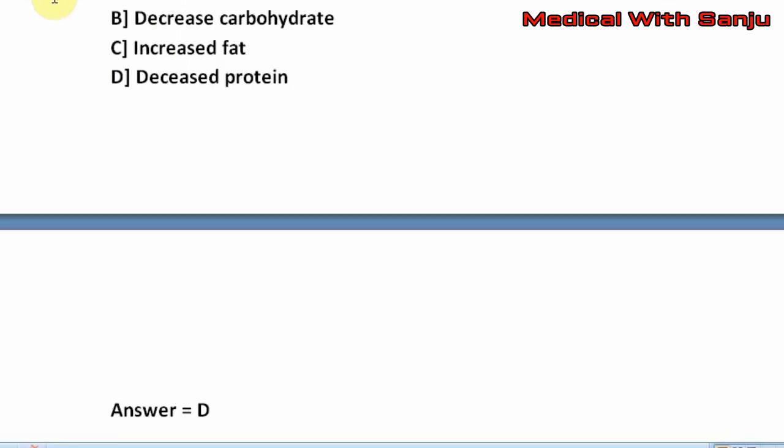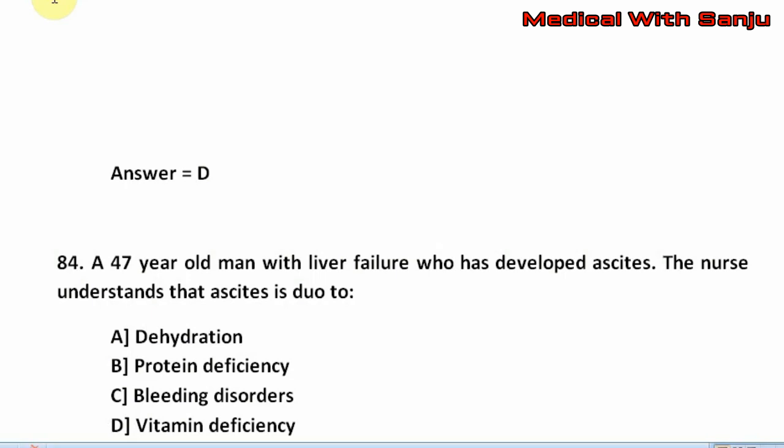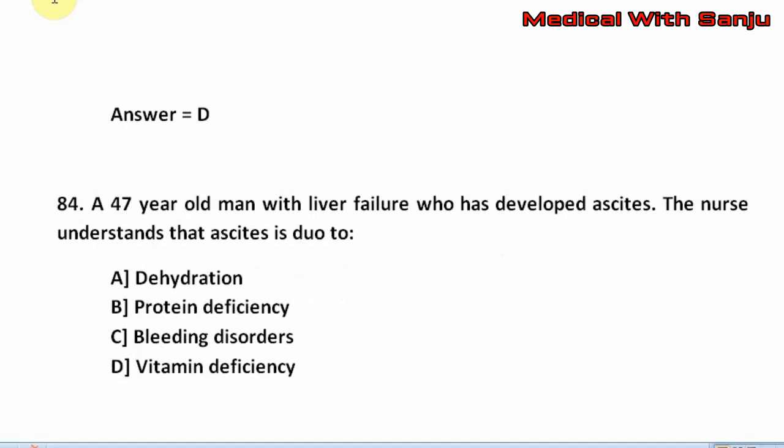Question number 84. A 47-year-old man with liver failure who has developed ascites. The nurse understands that ascites is due to option A, dehydration. Option B, protein deficiency. Option C, bleeding disorders. Option D, vitamin deficiency. The right answer is option B, that is protein deficiency.